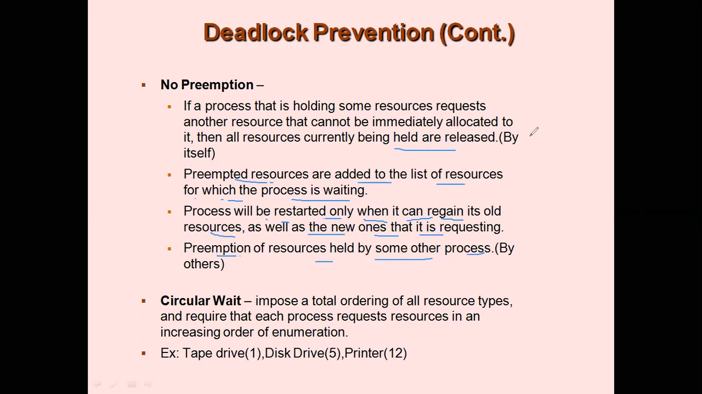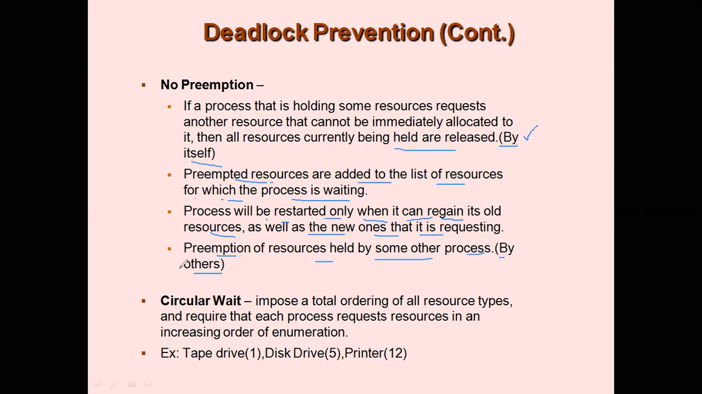Preemption of resources held by some other process. So there are two cases here. Here the process is voluntarily releasing its resources because it wants some other resource, but those resources are not available right now. So it releases its already allocated resources. So I have termed it as by itself, or this is by others.